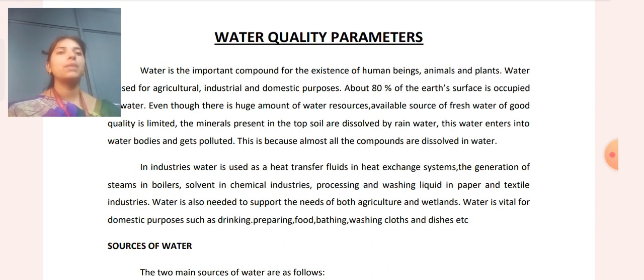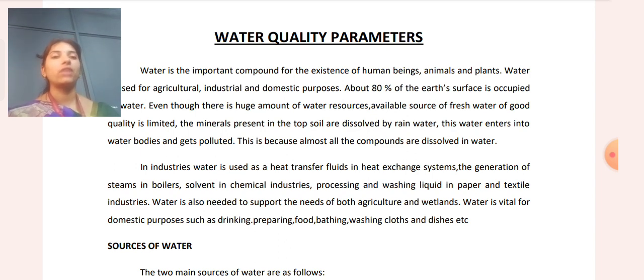The minerals present in the topsoil are dissolved by rainwater. This water enters into water bodies and gets polluted, because almost all compounds are dissolved in water. This is the reason the water quality parameters are affected for human beings, and even for animals and plants. Industrial water is the most affected by this pollution.